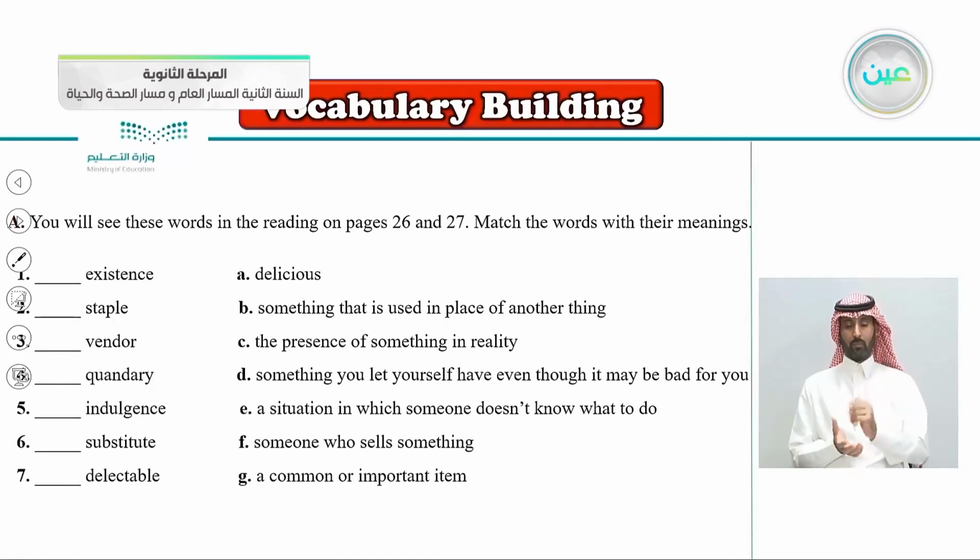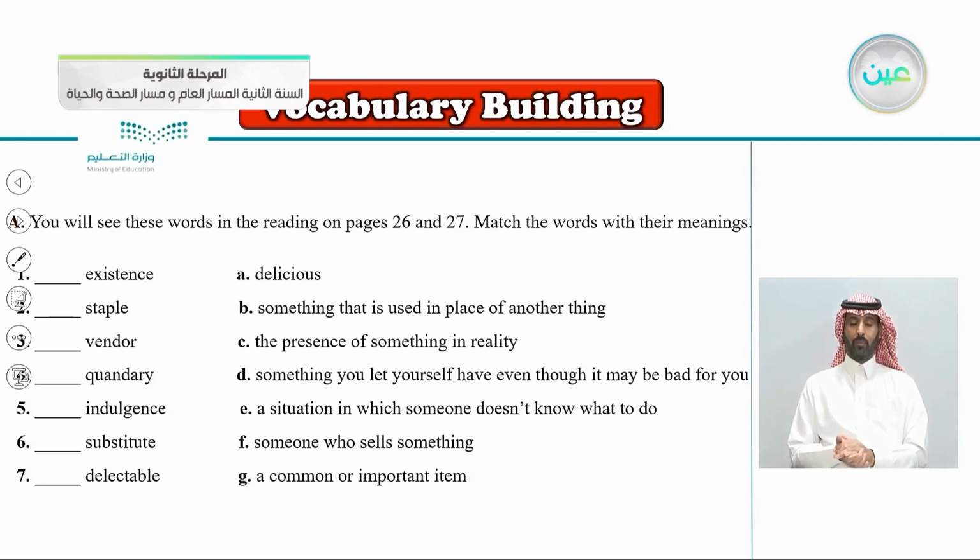Is it A, delicious; B, something that is used in place of another thing; C, the presence of something in reality; D, something you let yourself have even though it may be bad for you; E, a situation in which someone doesn't know what to do; F, someone who sells something; or G, a common or important item?